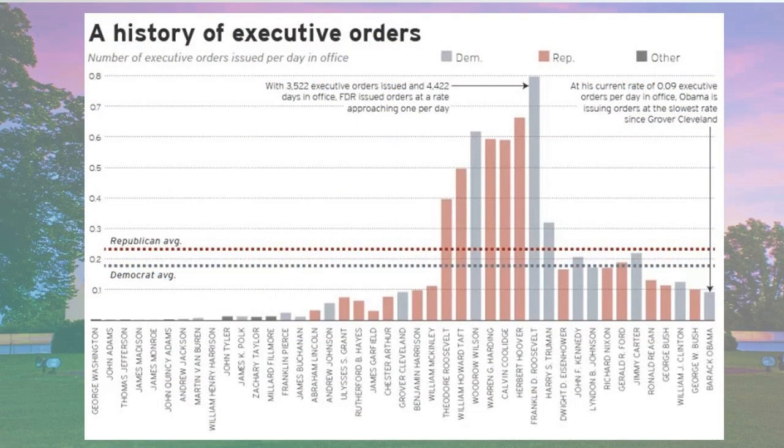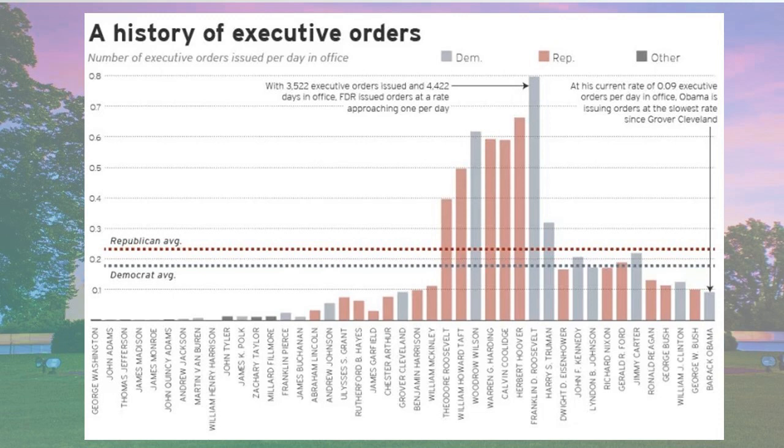Now, this chart shows us the number of executive orders issued per day by each president that we've had. So it goes all the way back to George Washington. You'll see that those early presidents very, very rarely issued executive orders at all. We see that number start to grow just a little bit under Lincoln and the presidents that followed Lincoln. But when Teddy Roosevelt becomes president, right around 1900, that is when we have a tremendous increase in the number of executive orders that were passed.